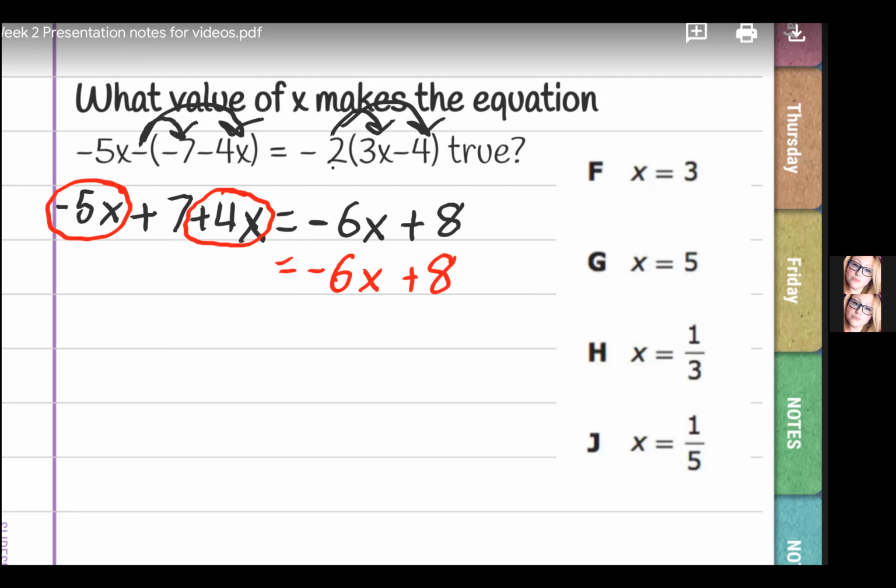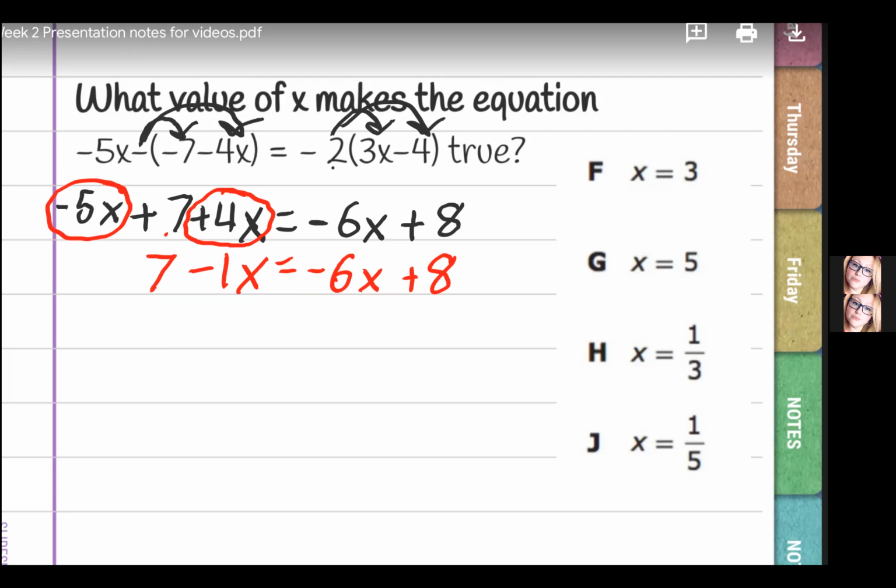So what is negative 5 plus 4? Or what's 4 minus 5? 4 minus 5 is negative 1x. Now you could also write negative x. And since 7 is all by its lonesome, we're just bringing it down. Now you could put plus 7 in front of it, but if there is no sign in front of a number, we know that it is positive.